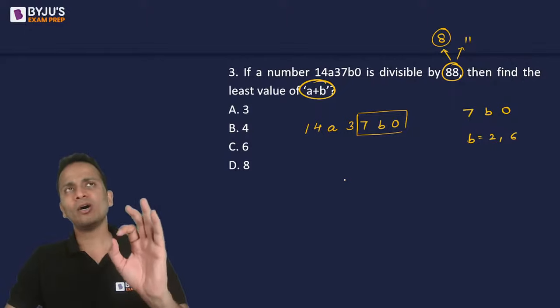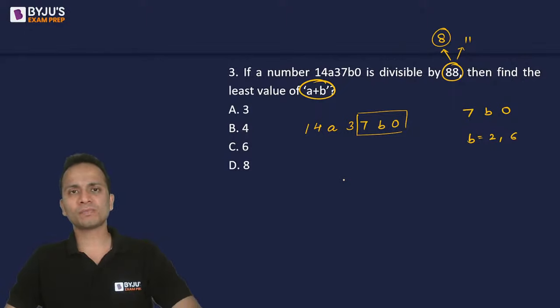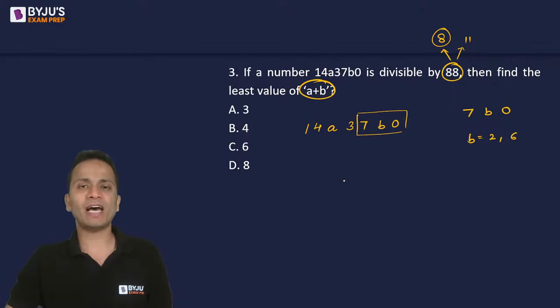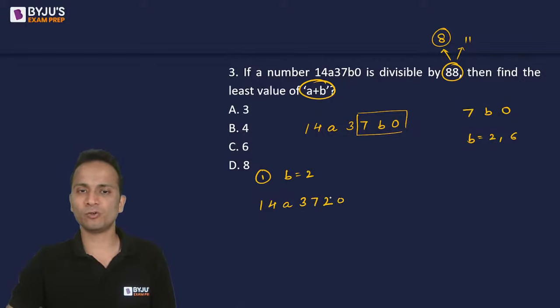Okay, now I will find out all the set of values of a and b. Okay, minimize करना है तो हम b को 2 ले सकते हैं. ठीक है, so not only this one but I'll tell you how to find out all the possible values of a and b. ठीक है, so case number 1, when b is equal to 2. Now when b is equal to 2, the number will be 1 4 a 3 7 2 0.